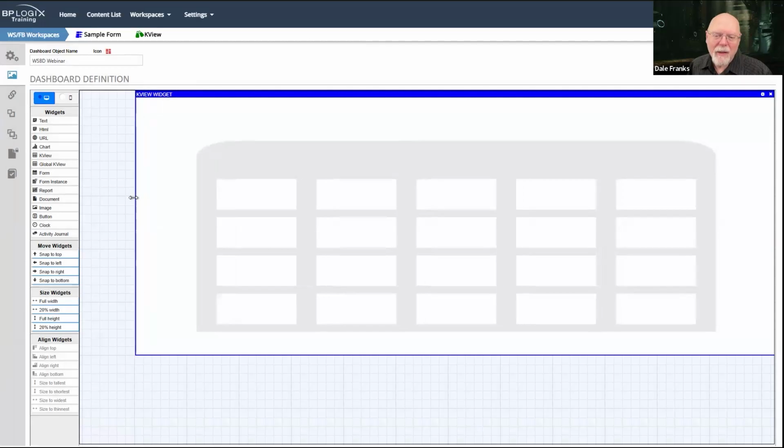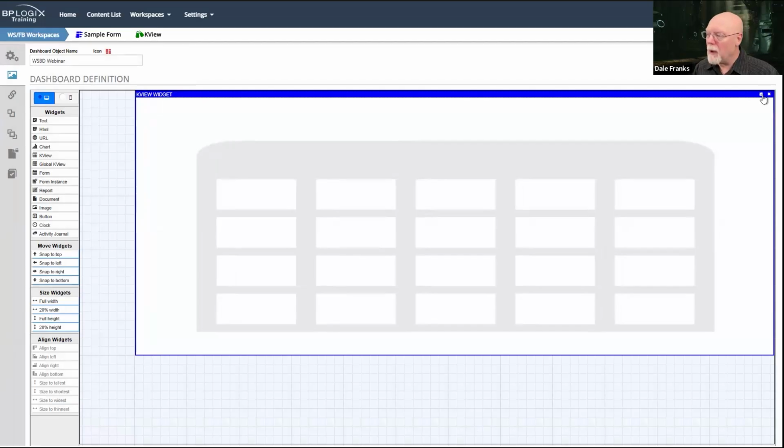See, now that I've done that, I probably want it to go here. Screen size may be an issue in how you set this stuff up, which is why fixed size exists, but I'll demonstrate that a little bit later. So there we go. I've got my KView widget.